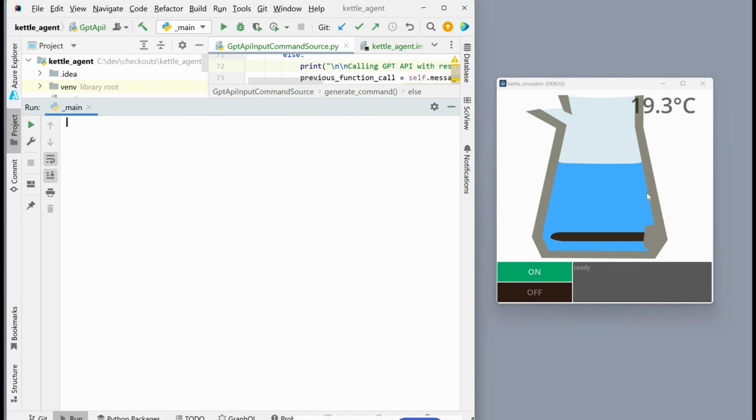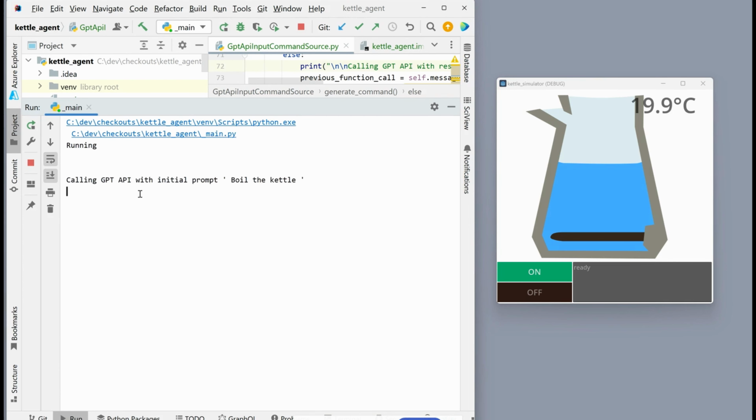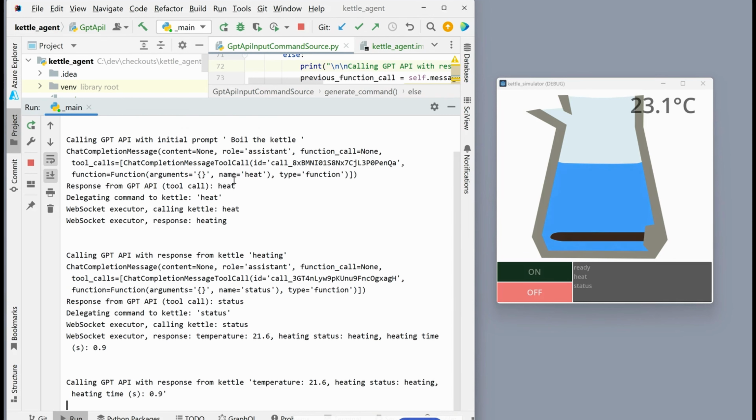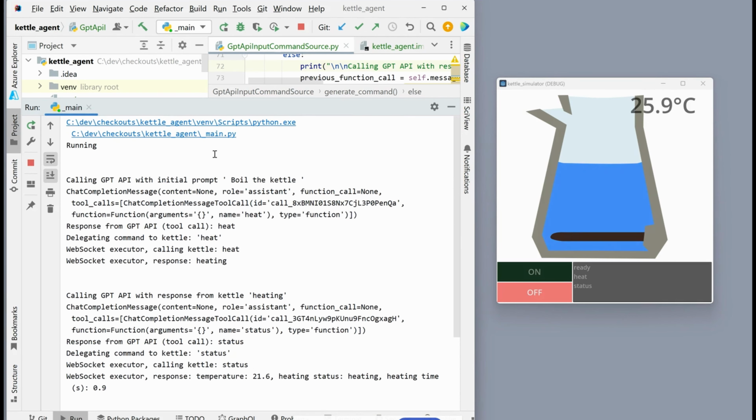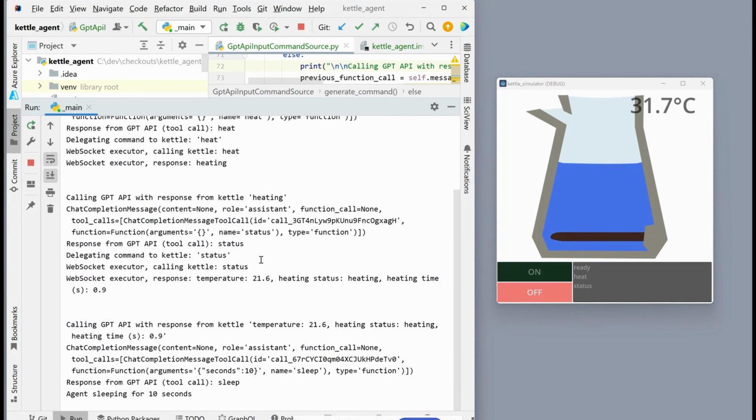Here we have our kettle simulation, and here we have our agent ready to run. So let's run it. The first thing it's going to do is call ChatGPT with the prompt "boil the kettle," and it's already said to start heating, and then it's asked for the status.